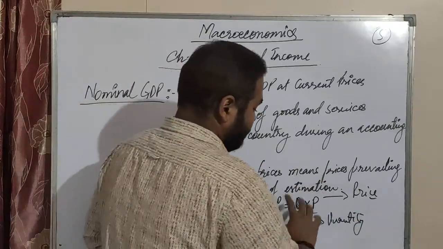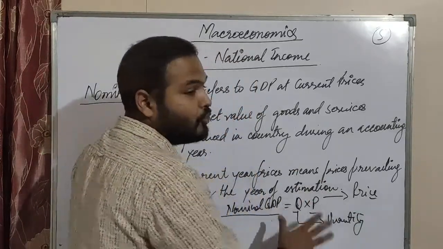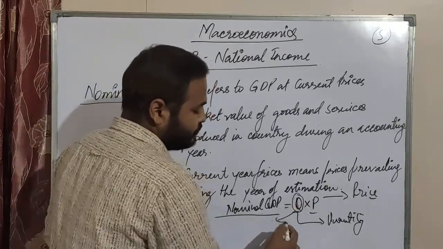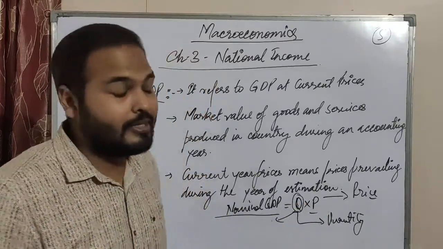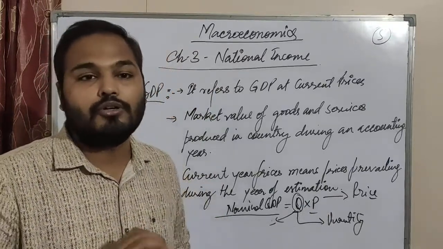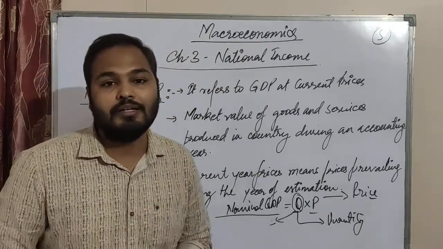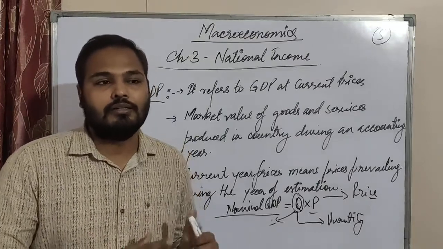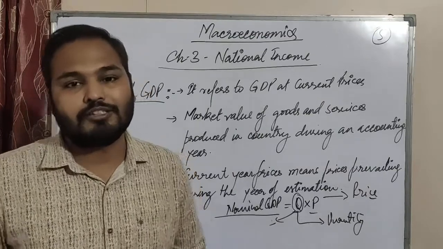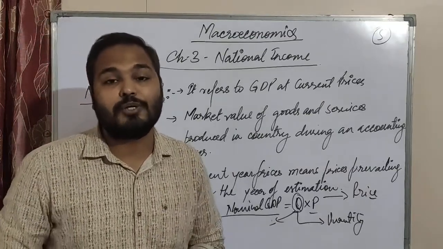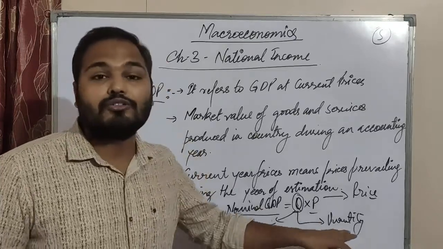Now see, when we study these things, here both are not constant. Suppose if GDP fluctuates due to the quantity, then we will say the output has increased, means total number of output which is produced during the year has increased to more number. So we will say that the GDP has increased because of the quantity, not because of the price.